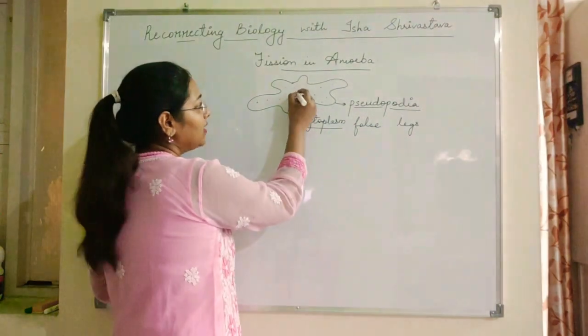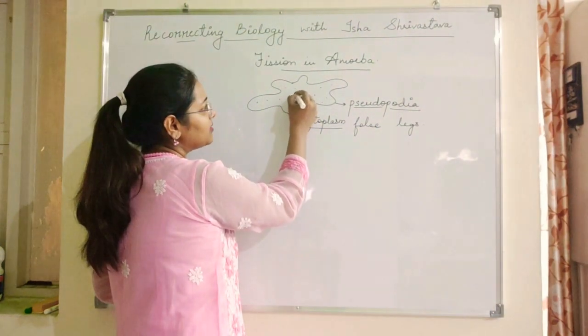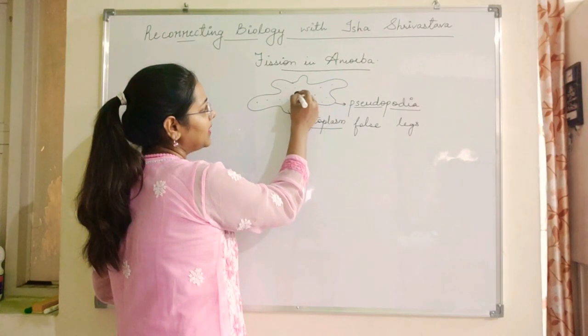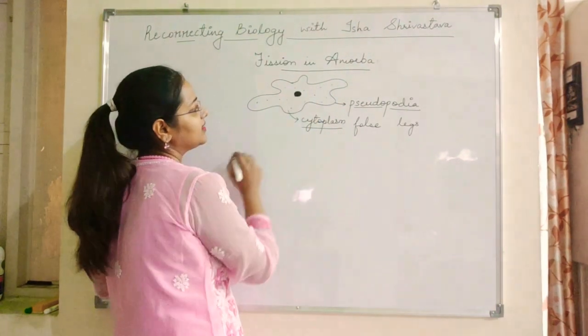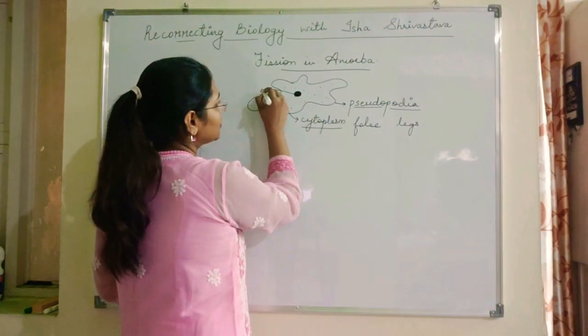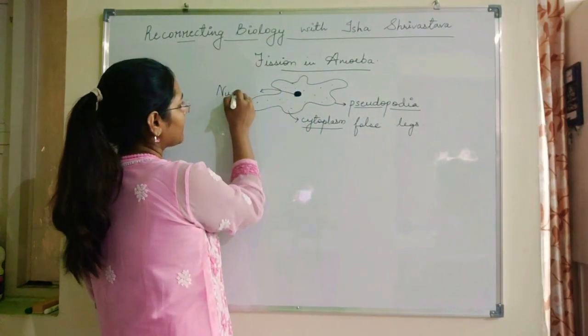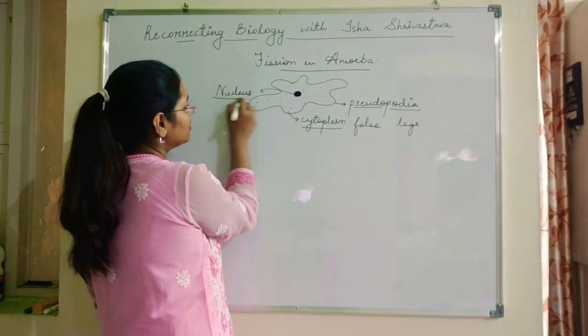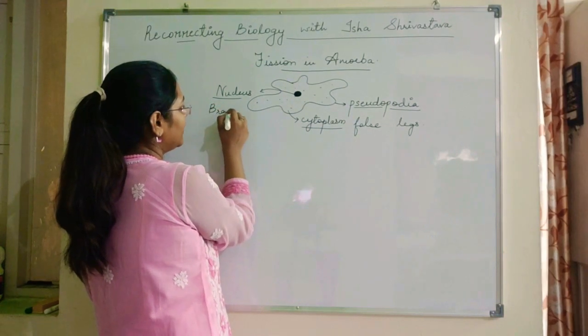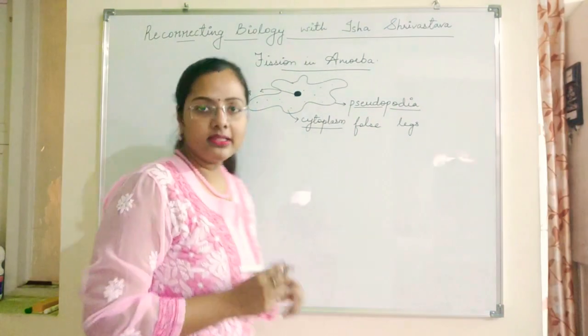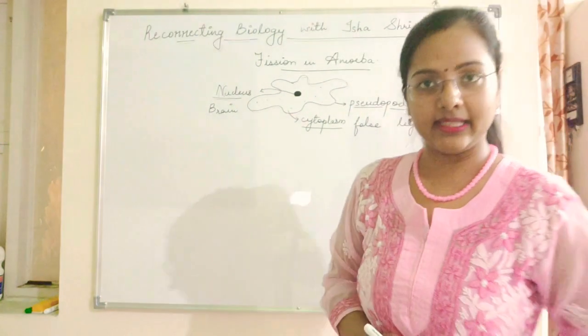All these activities are controlled by a centrally placed cell organelle, which is called the nucleus. Nucleus is known as the brain of any cell.